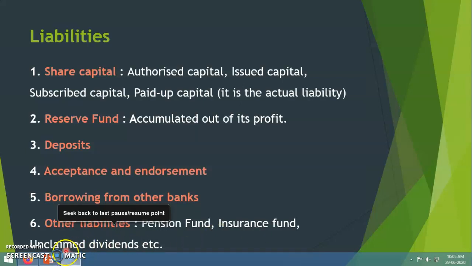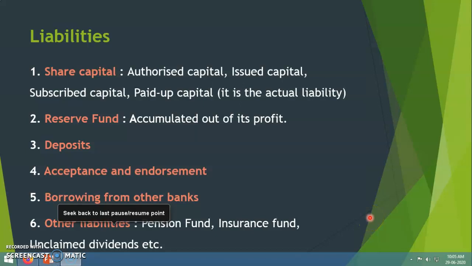Then unclaimed dividends. Unclaimed dividends means some shareholders fail to claim their annual dividends. So it will be kept with the bank. So these unclaimed dividends are also a liability, because they have to be paid to the shareholders in the future.